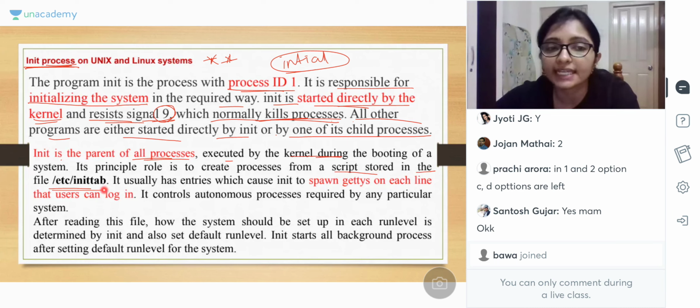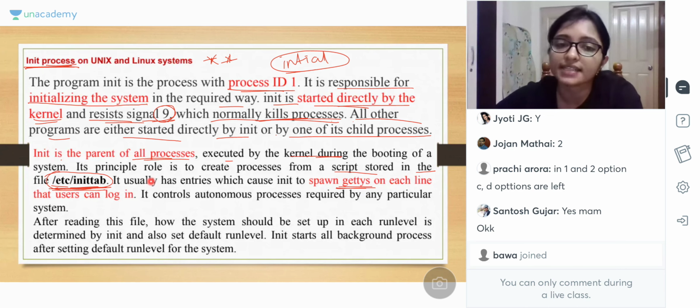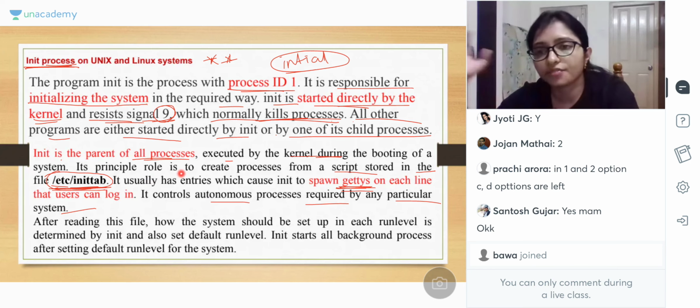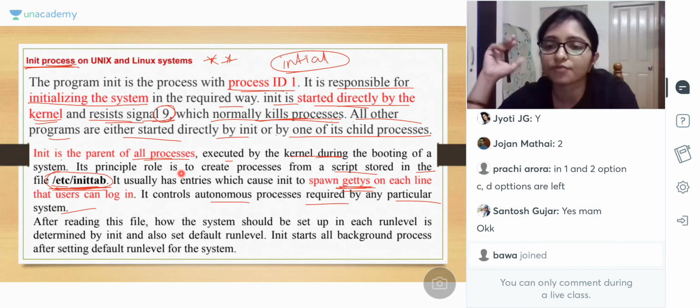The structure is stored here, in etc. This is the file where the init process is configured, that is etc and inittab. Using gettys, each line can log in. When you are logging in, it is actually doing the getty. This is a point. And different processes require a particular system for that process. Every time, the main process with process ID 1 will be created.